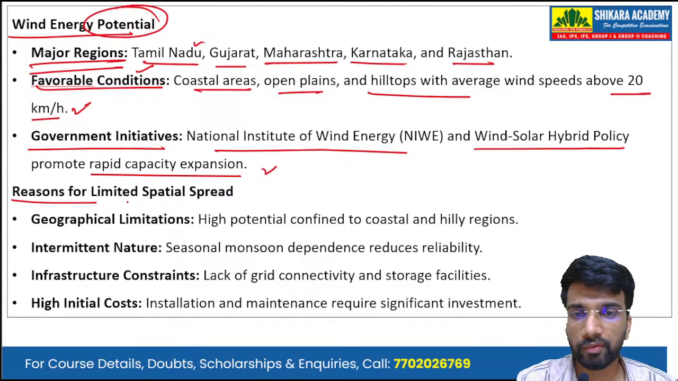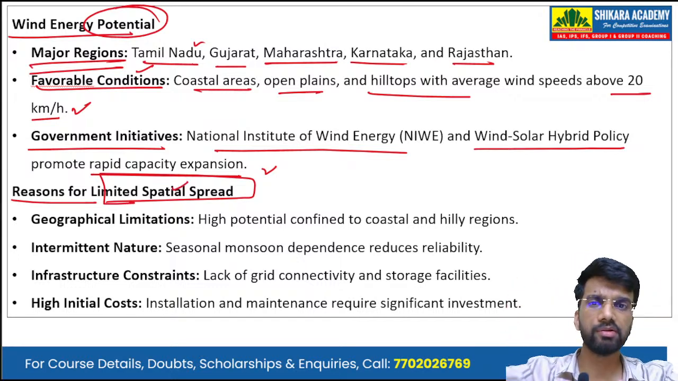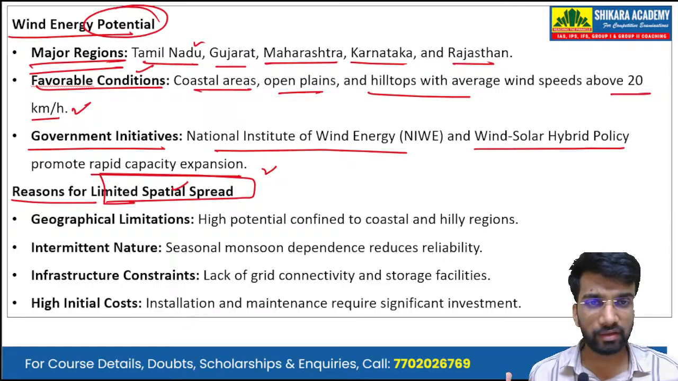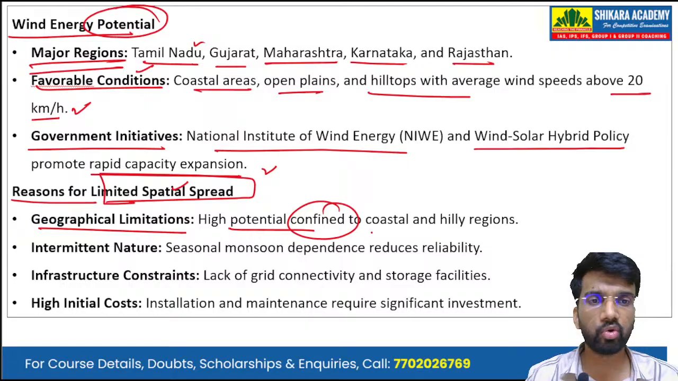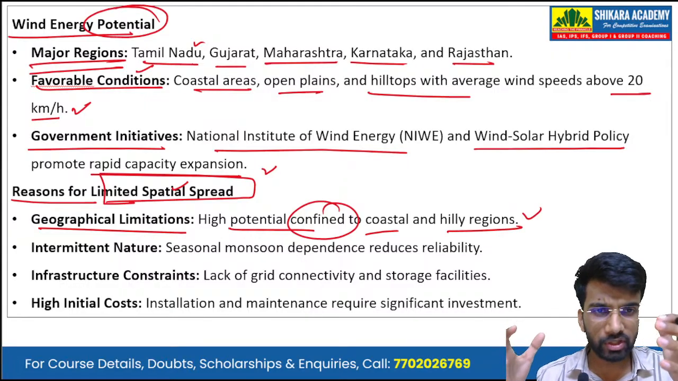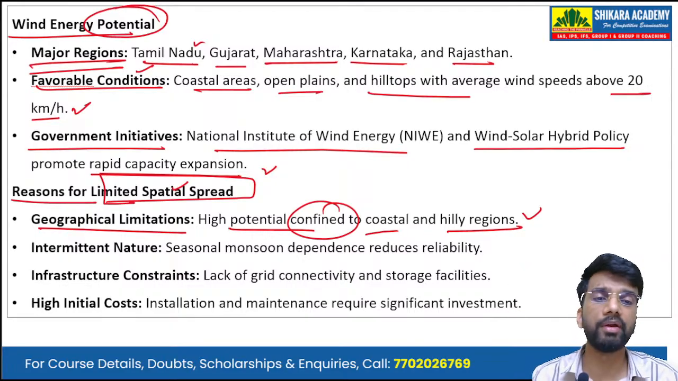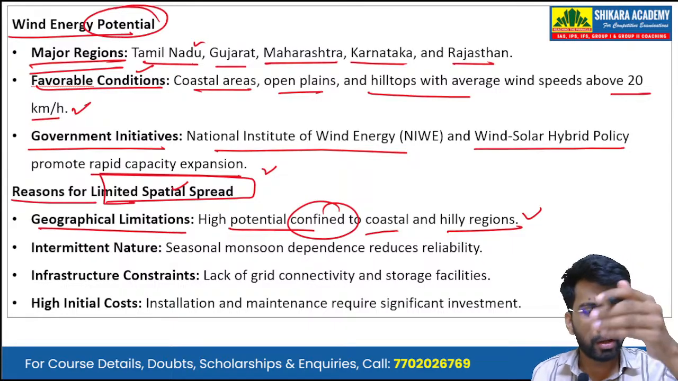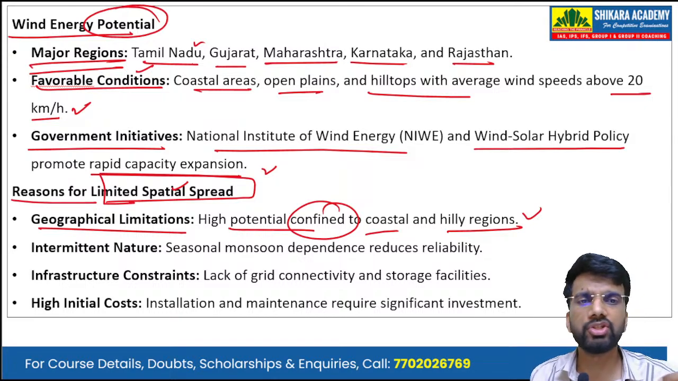Then there are reasons why there is a limited spatial spread. Okay, so in different regions, there is a limited spatial spread of wind energy. Not all the regions have adopted wind energy quite effectively. Okay, so first is the geographical limitations. There is high potential confined to coastal and hilly regions. So the regions of high potential are mainly situated along the coast and in the hilly regions, okay, particularly in the state of Rajasthan. In the Gangetic plain belt of the country, the potential is not that much.